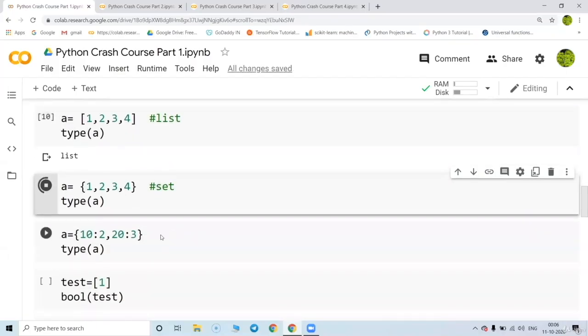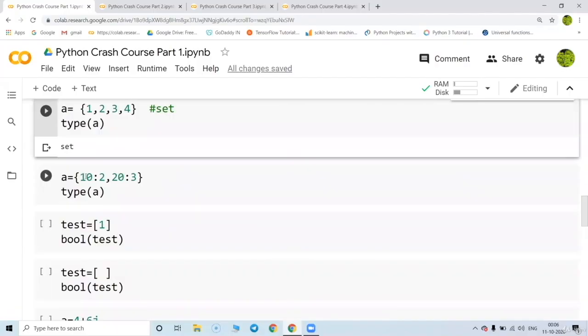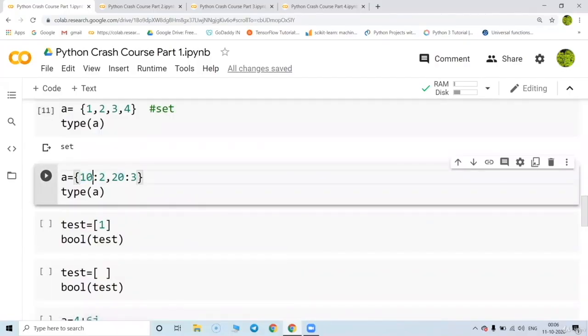Great. Okay. When you put a curly bracket with values like this, value colon value, this is called a dictionary. A dictionary has a very special part, called a key and value pair. So what is the key over here? 10 comma 20 is the key, and what is the value over here? The value is 2 comma 3.